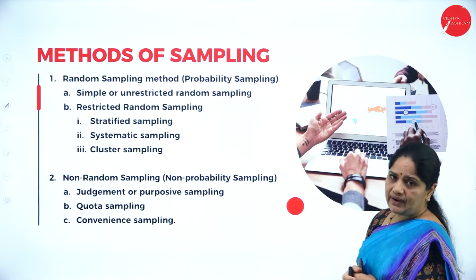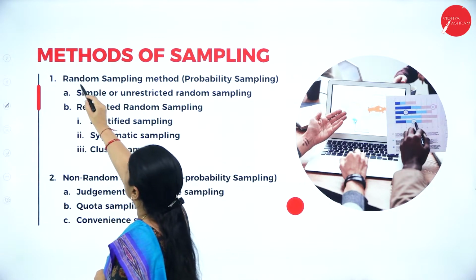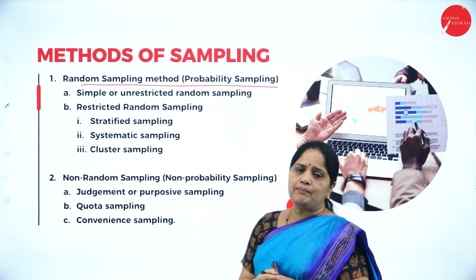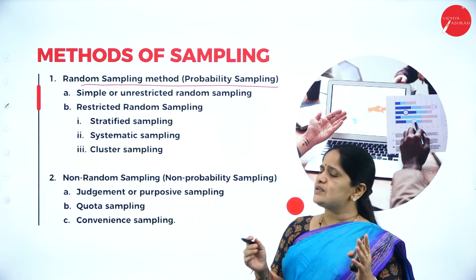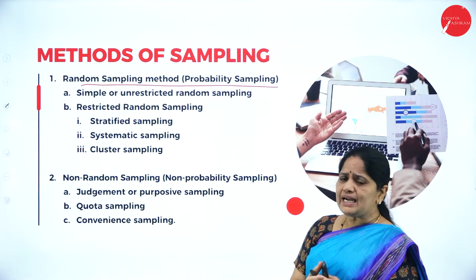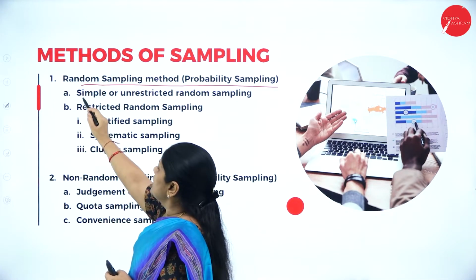So, next we have the methods of sampling. The first one is the random sampling method, or the probability sampling. In this random sampling, we do not have a fixed way of collecting the sample. We just collect the samples at random. First, in this, again we have a division.